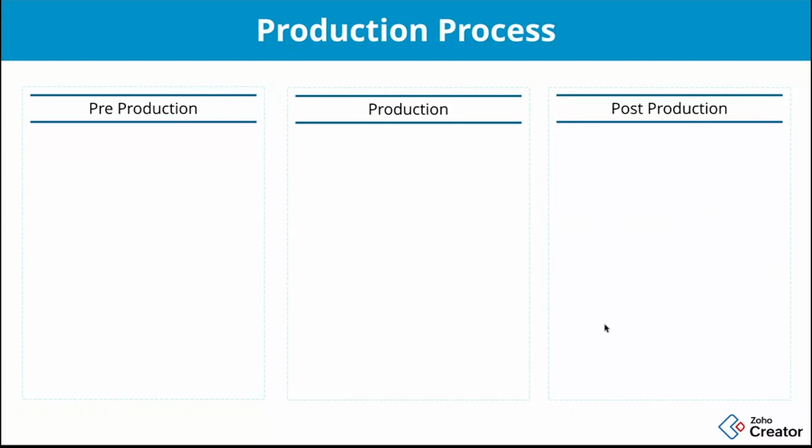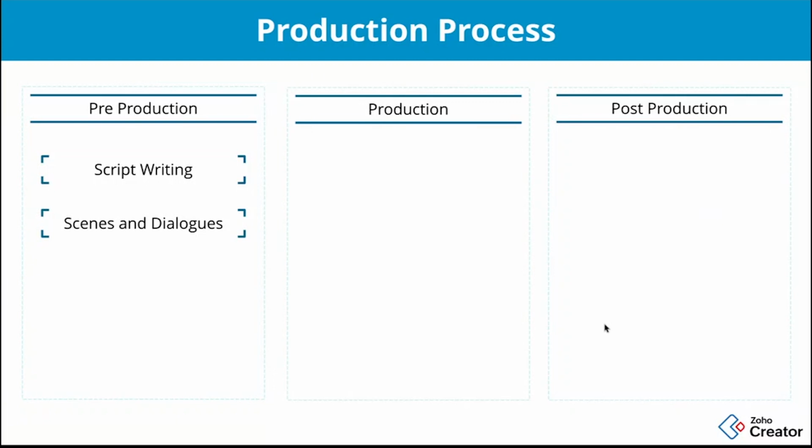In the pre-production stage, there are certain places where automation is mandatory or helps make the production more convenient. The first is script writing, where we can make the writers and the editors collaborate and work in the script writing process.